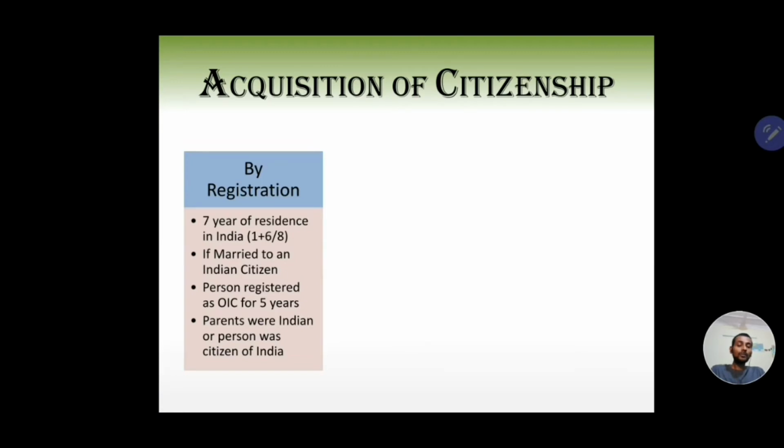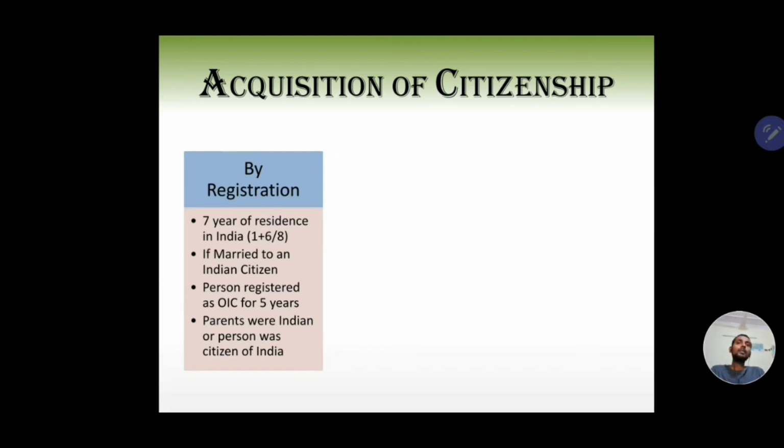How? First of all, they must have been living in India for 7 years. Now this 7 years is divided into two subparts. The first is they must have been living in India immediately for 1 year before making an application to be registered as citizen. And the second is that they must have resided for 6 years in India in the previous 8 years.